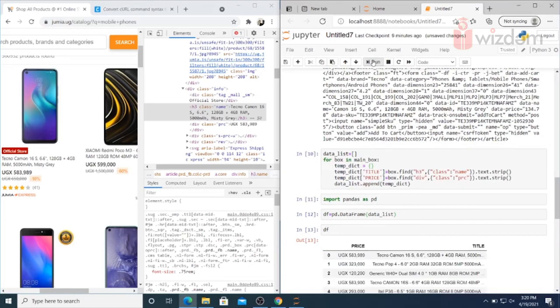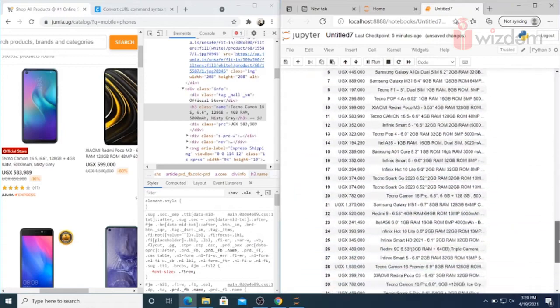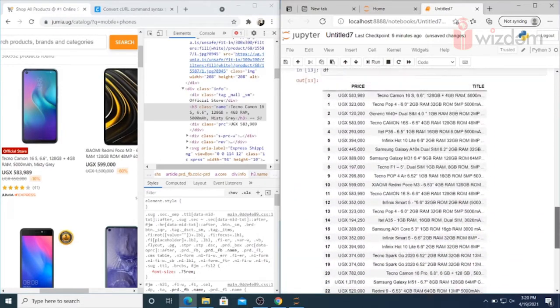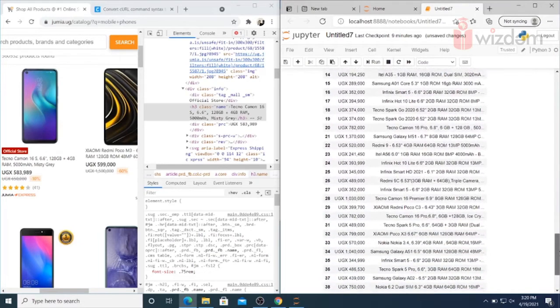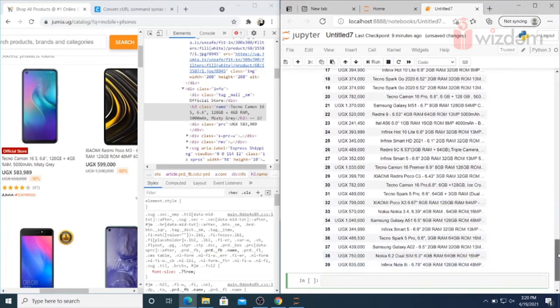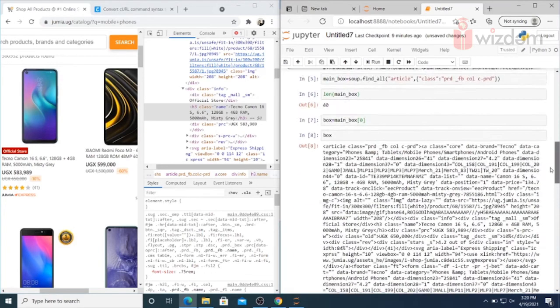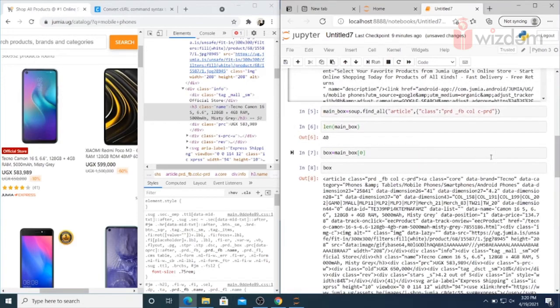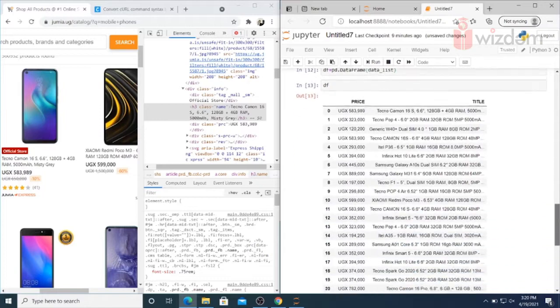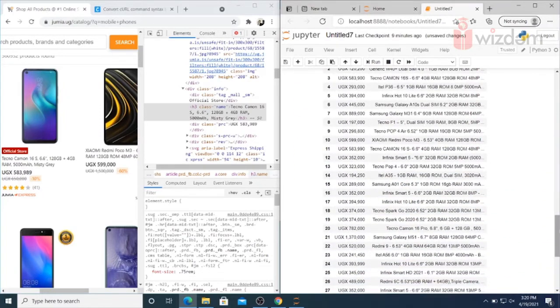Now you can see the headings are price and title, and it contains 40 items, up to index 39 since it starts from 0. That means the total is 40 items, and the length shows 40. That means we received all the 40 titles and prices from that page. So we are getting structured data from a website. That is called web scraping. We are gathering the data that we actually need.